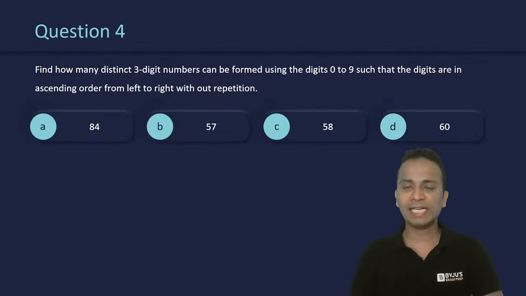Now again, if you rightly catch the logic of this question, you will be able to do this question in less than 15 seconds. Find how many distinct three-digit numbers can be formed using the digits 0 to 9 such that the digits are in ascending order from left to right without any repetition of digits. So repetition of digits is not allowed.